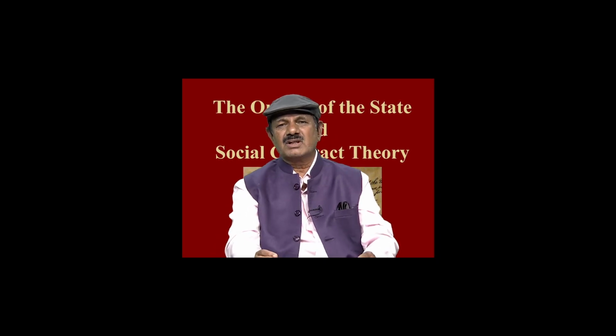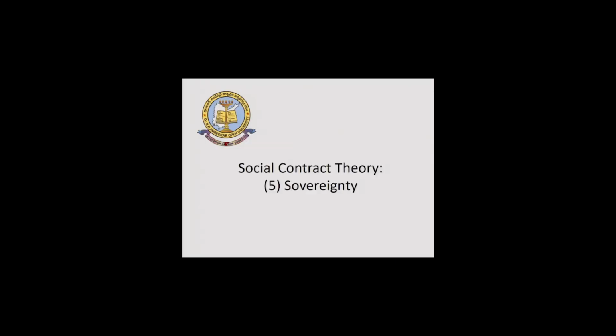To avoid those inconveniences and to answer those inconveniences, a state is established, the government is established. So, inconveniences in the state of nature is another important aspect that forced the people to have a law, to have a government, to have a sovereign power. So, this is the fourth point. And the fifth point is sovereignty. Sovereignty means supreme power. Who should rule the people?